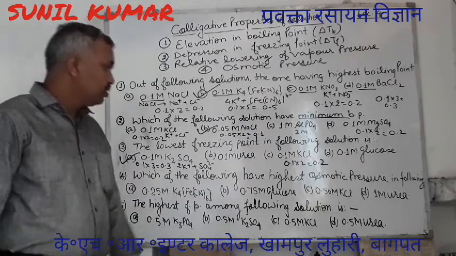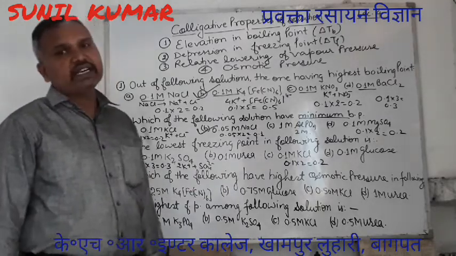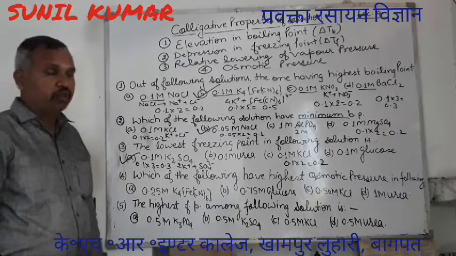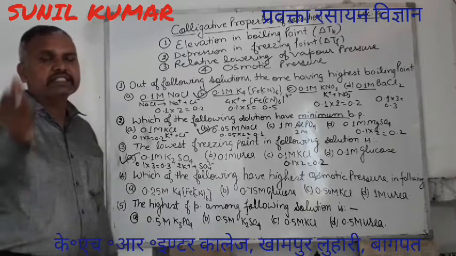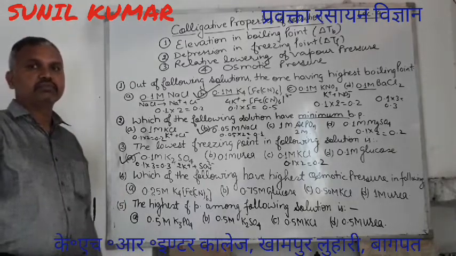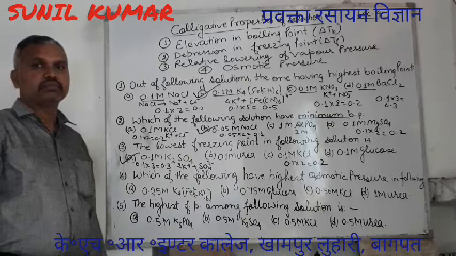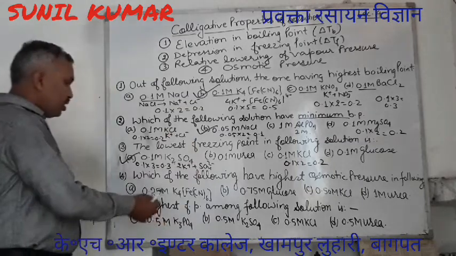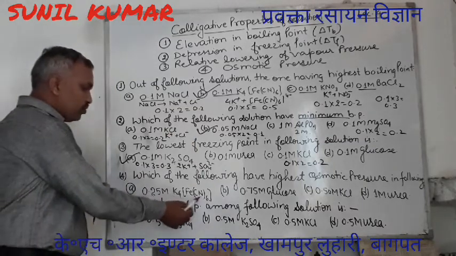Which of the following has the highest osmotic pressure? Now I hope each and every one of those who are watching can solve it. You take 15 seconds to solve. Time up. See, 4 and 1, 5 particles.